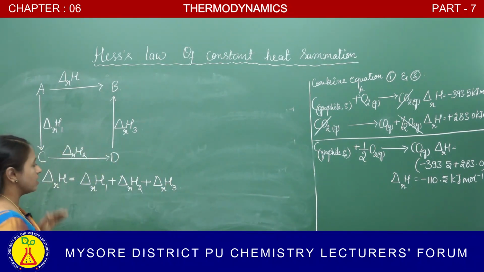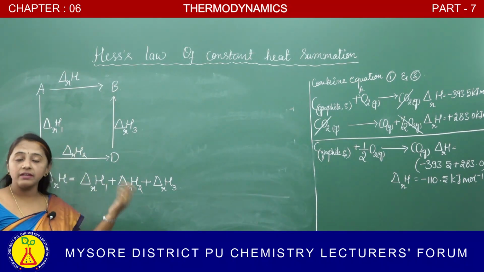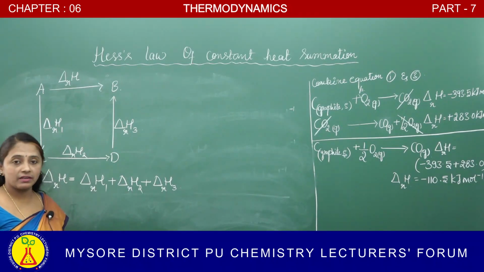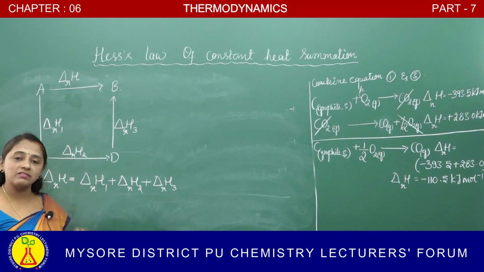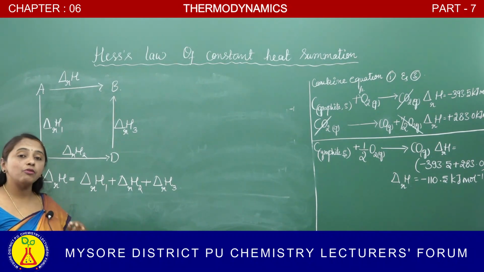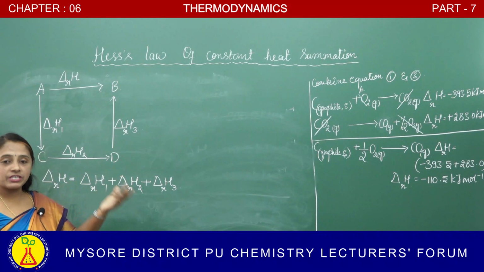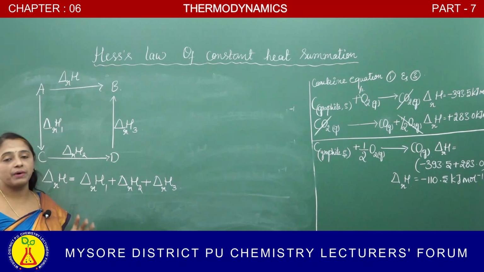So that means Hess's law of constant heat summation can also be stated as, we can give another statement. What is that? If a reaction takes place in several steps, then the standard enthalpy of a reaction is the sum of the enthalpies of the intermediate reactions, into which the overall reaction can be divided at the same temperature.